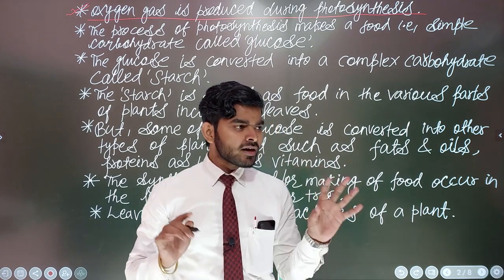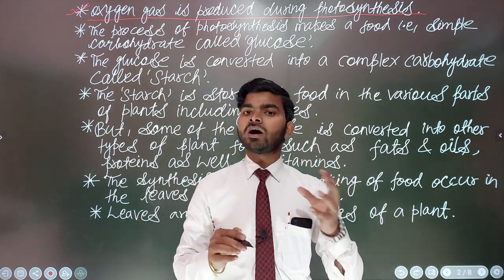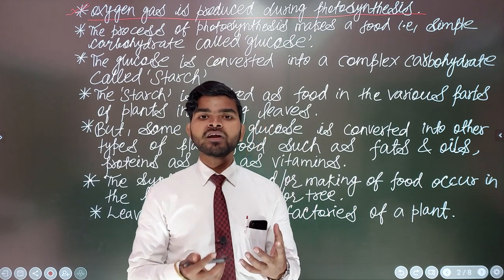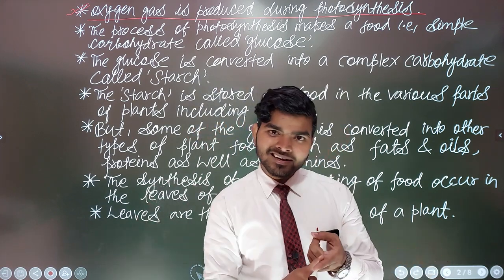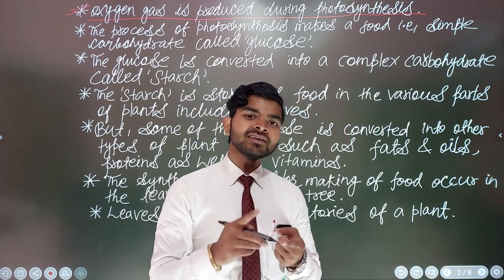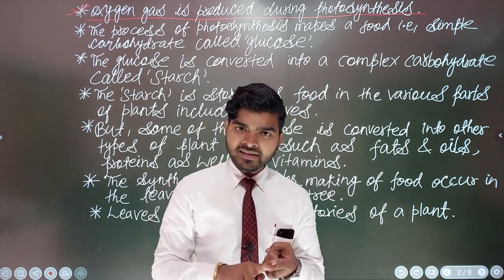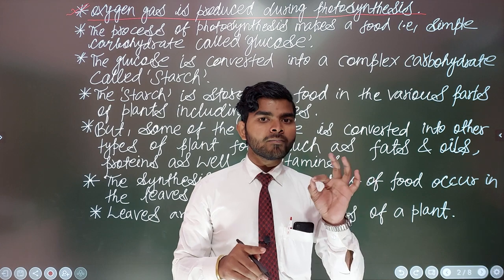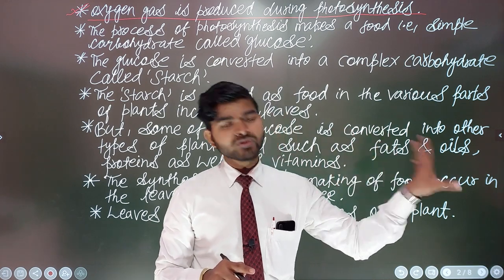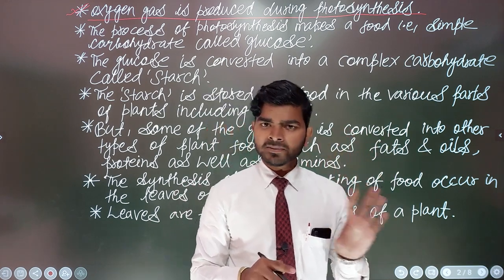We humans are the people that always take in oxygen, and as a by-product we release carbon dioxide. Similarly, when carbon dioxide is used by the plants during photosynthesis, then as a by-product they release oxygen. Concept clear?